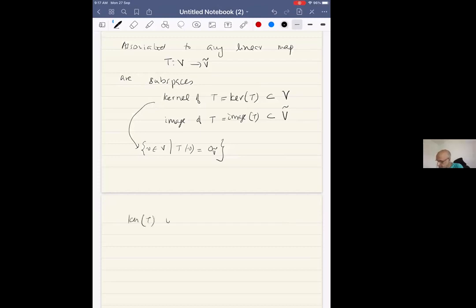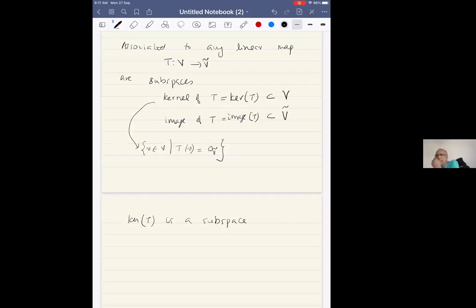Kernel of T. Sir, why can't we define the kernel for any map? Well, you tell me how you define it for any map. Supposing I'm given some map of sets from X to Y. Oh, no, okay.